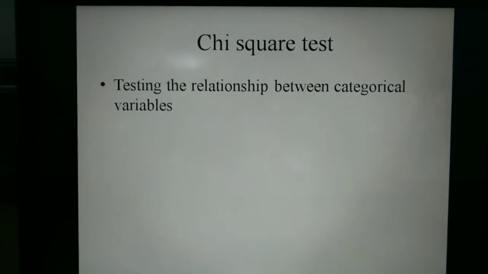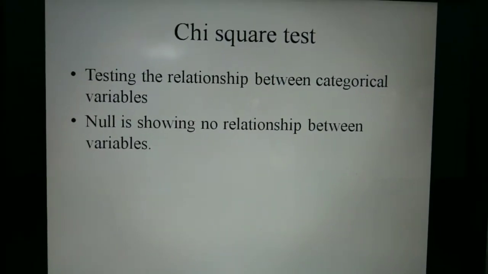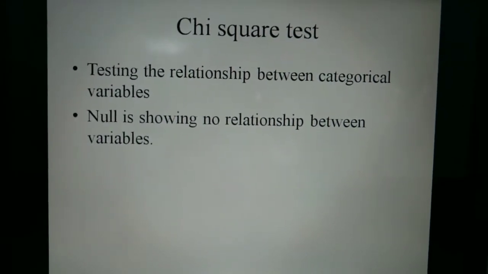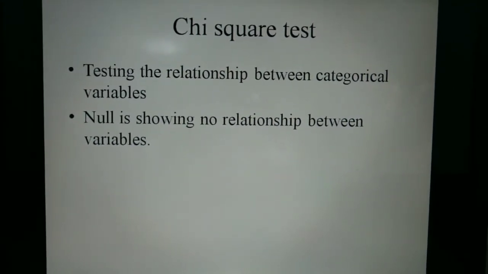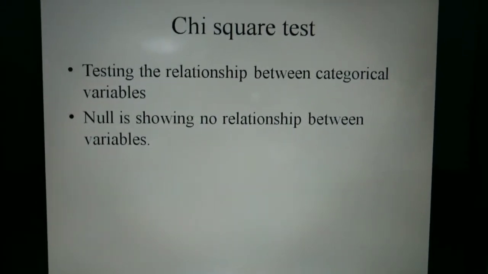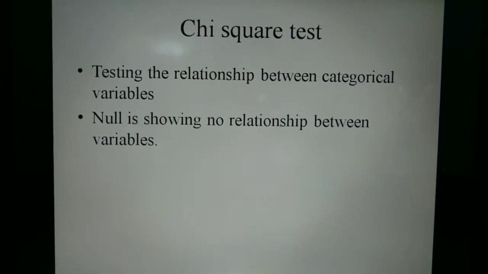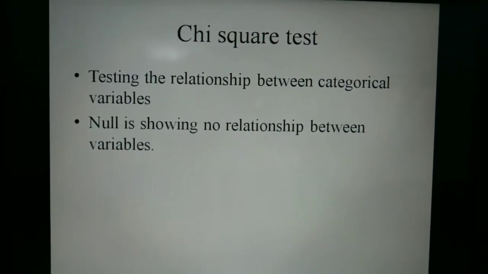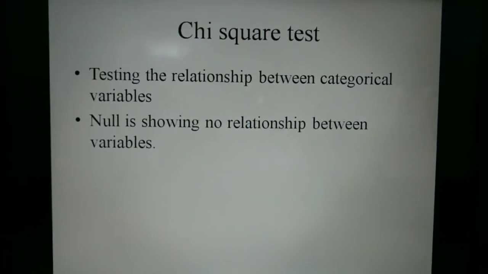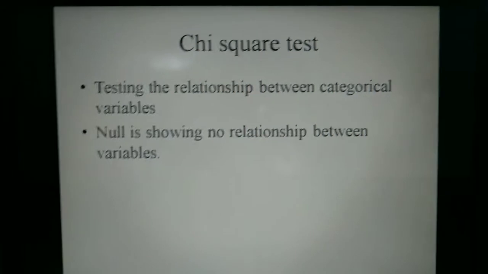In the chi-square test, the null hypothesis says that there is no relationship between the categorical variables. So in this case, it will be that there is no relationship between smoking habit and religious belief. That's why we are doing the chi-square test.